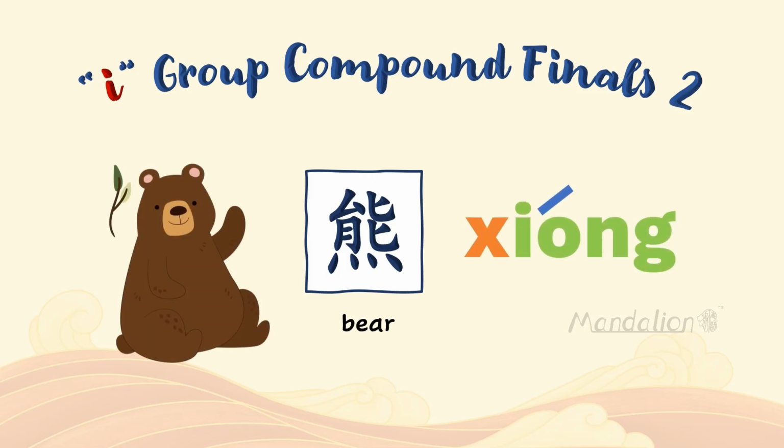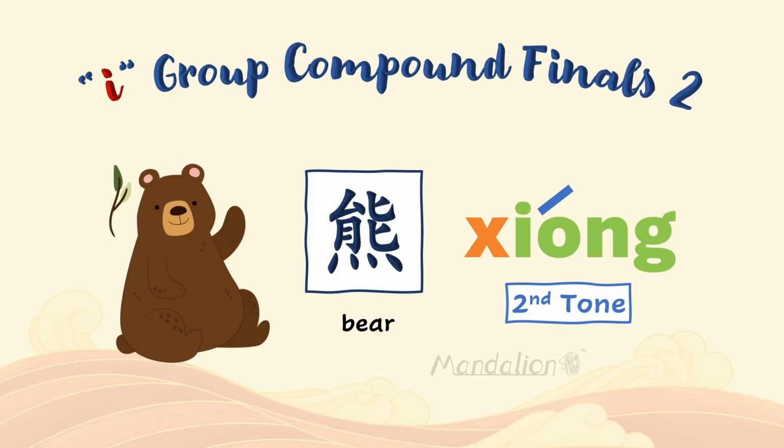Next, this is the Chinese character for the word bear. It is pronounced as xiong. Xiong consists of the initial xi and the final yong. Xi, yong, xiong. It is pronounced in the 2nd tone, xiong.